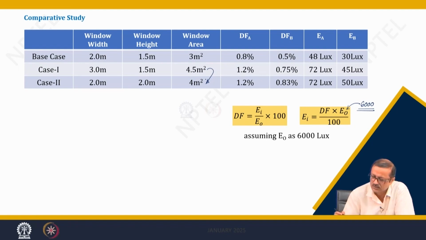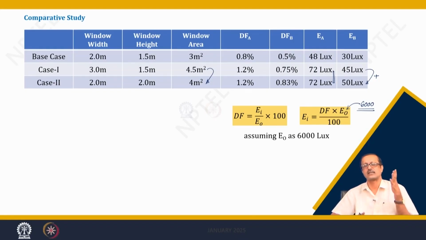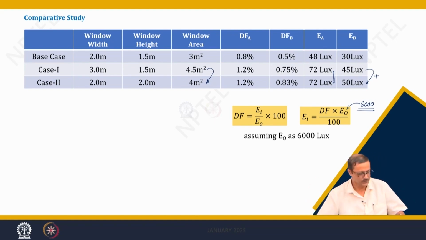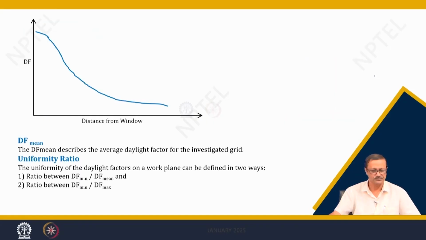but the illumination or daylight factor at A remains the same, while the illumination or daylight factor at B, the deeper position, is increased. Even though it is 5 lux, it does not matter, but it is increased. So, theoretically it is better to increase the depth of the window instead of increasing the width, it is going to illuminate the deeper part of the room also. That is all for this particular lecture, but yes, this is another particular graph.